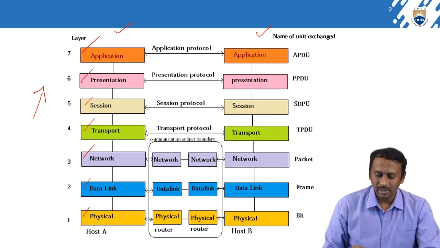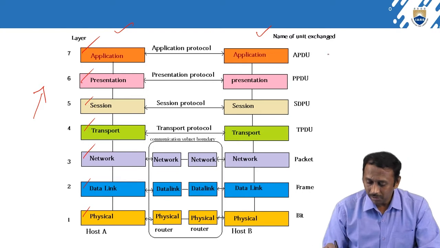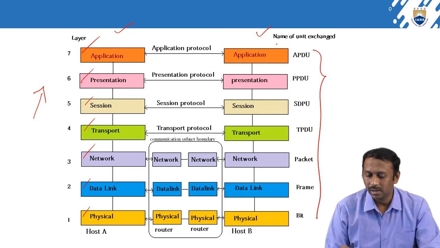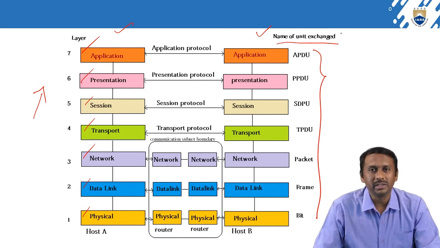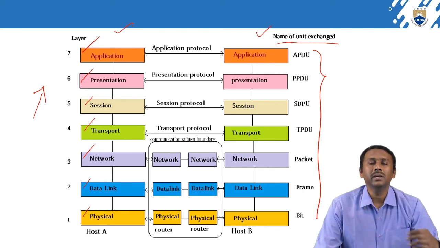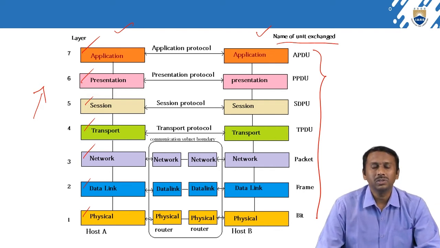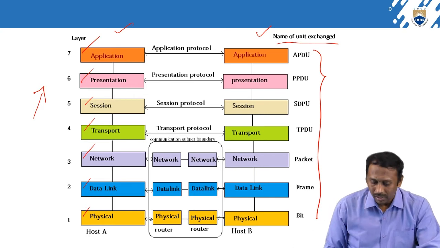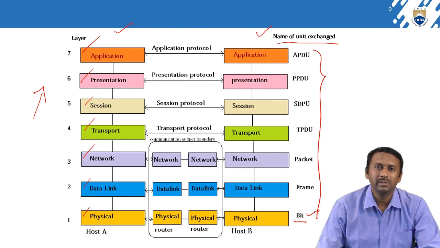And one important thing here, if you observe this last phase, that is the data unit exchange. That means in the 7 layers, data can be represented in different formats. So how are we going to represent the data in different layers? In the physical layer we call the data bits.